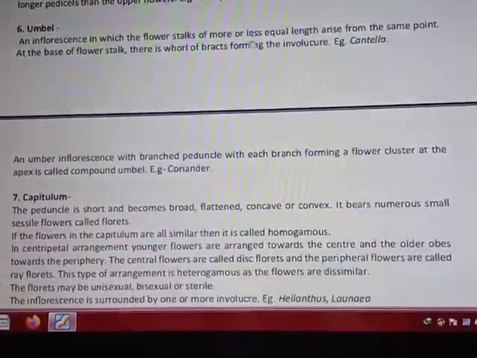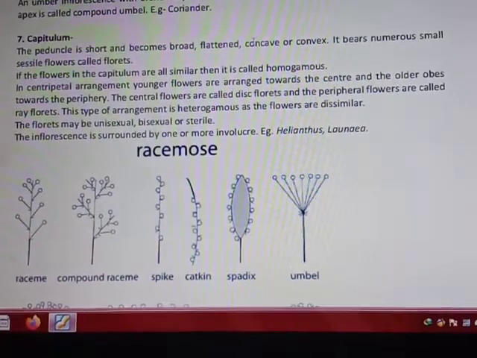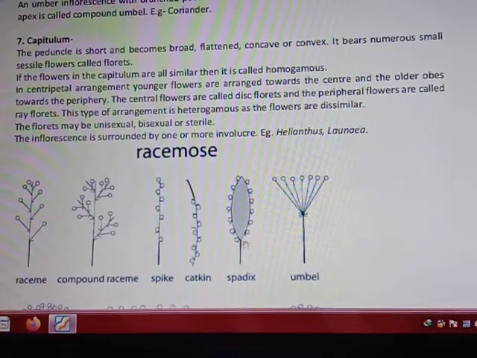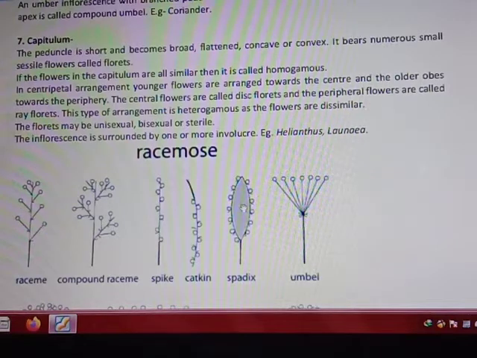Check in the diagram again. It is a spadix. Peduncle is a large, you can see here also large, fleshy main axis, and flowers are again sessile. With the flowers there is not any kind of peduncle present, and these are directly attached to the main axis, and this main axis is fleshy.